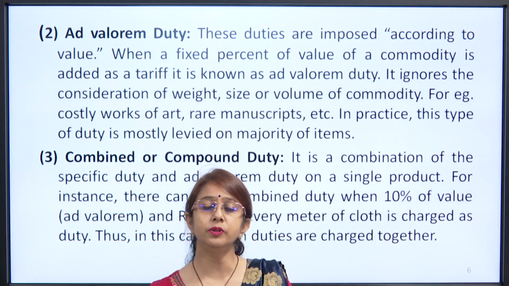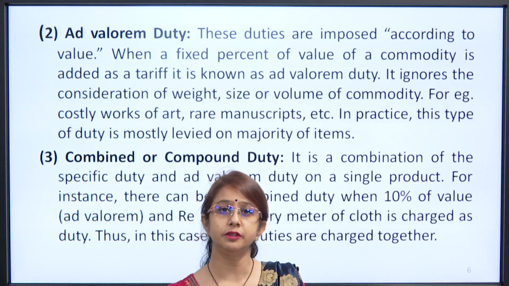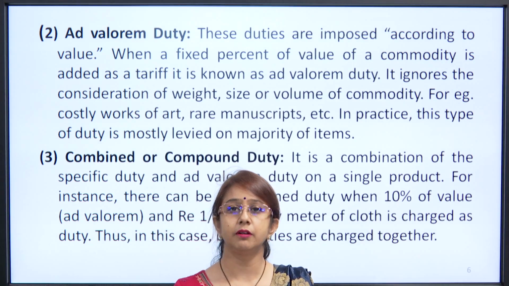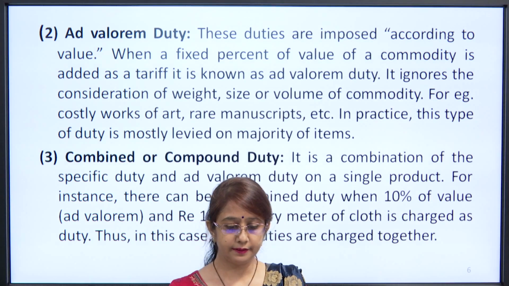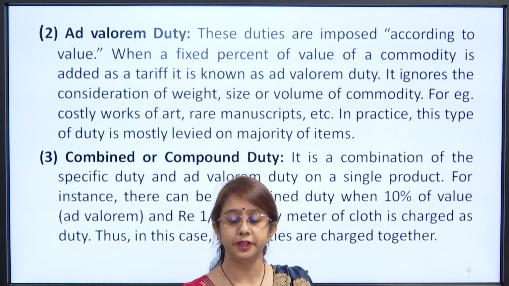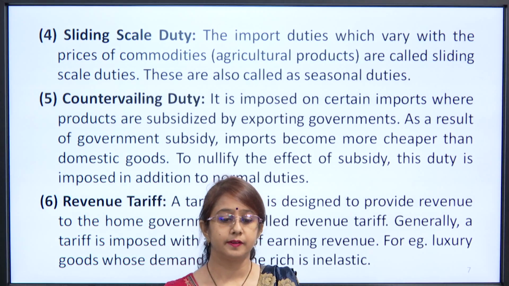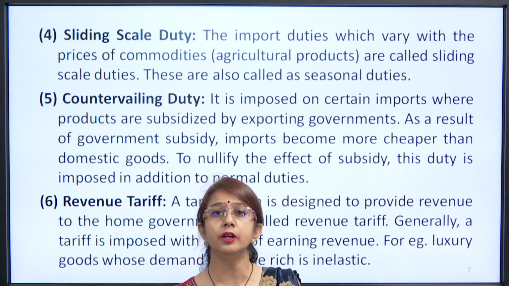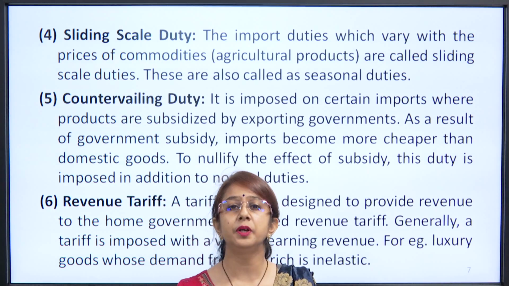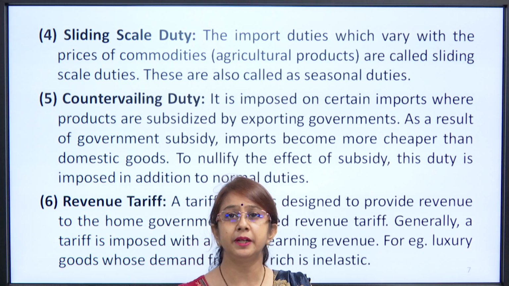Now, both kinds of duties are being charged on this particular meter of cloth that is being imported. This is the case when both the duties are charged. Sliding scale duties, these types of duties are specifically applied on agricultural products. Why? Because agricultural products may be considered as seasonal products.